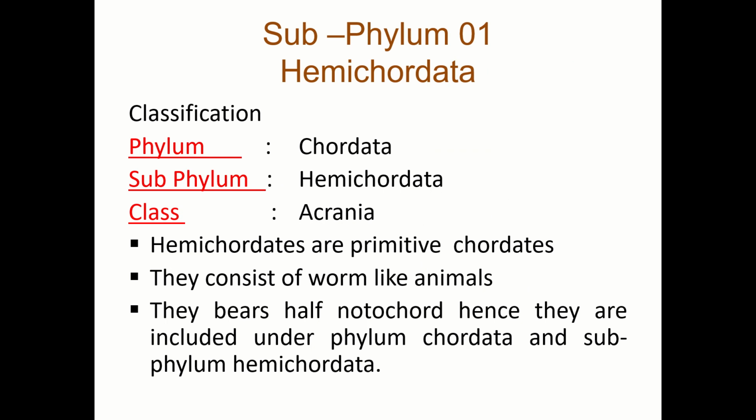Now, let us see the subphyla one by one. Subphylum 1 is the Hemichordata. The classification is Chordata, subphylum Hemichordata, class Acraniata. Hemichordates are primitive chordates. They consist of worm-like animals. They bear a half notochord, hence they are included under phylum Chordata and subphylum Hemichordata.